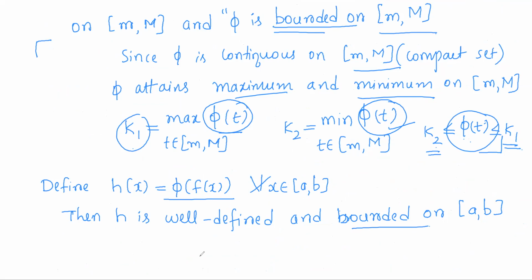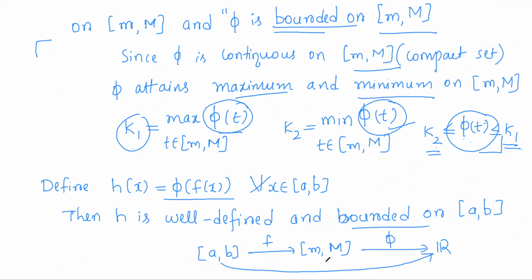So the mapping is like this: from closed interval a comma b to small m capital M we have function f, and from small m capital M to R we have phi. We are composing these two functions using h. Now we have to prove h is Riemann-Stieltjes integrable on the closed interval a comma b, right?